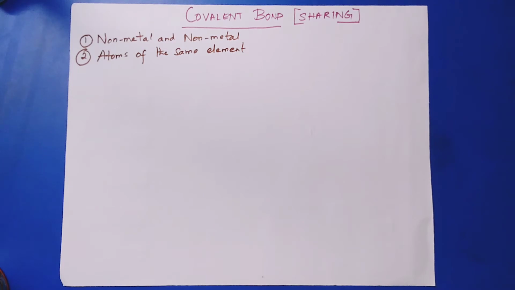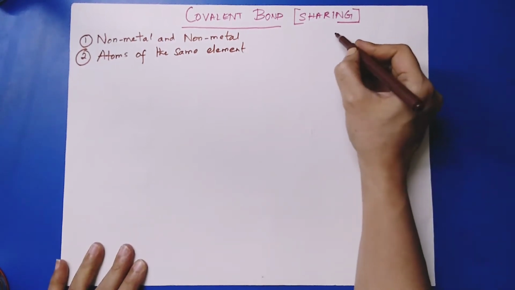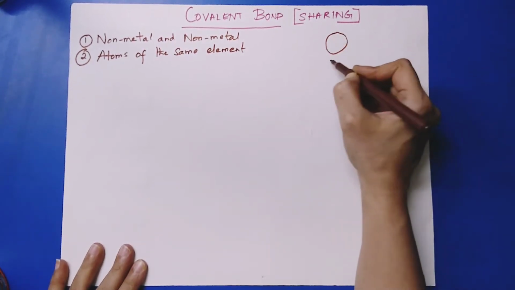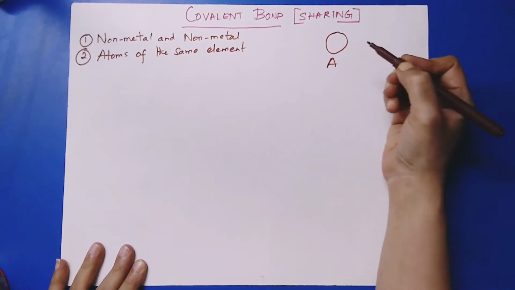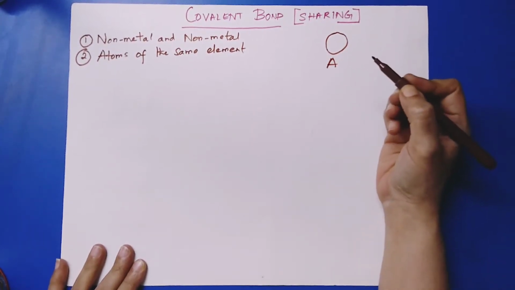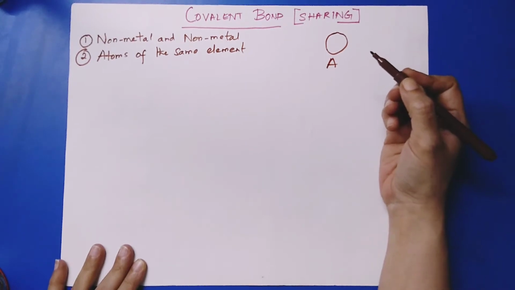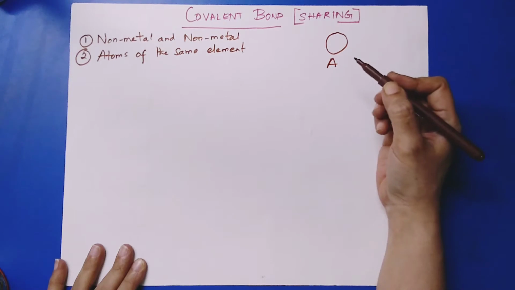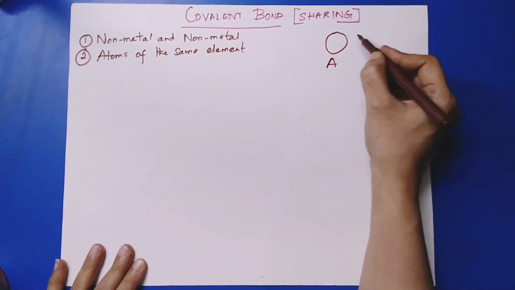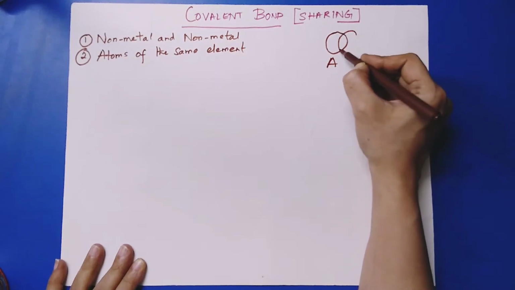So what does this exactly mean? Suppose there are two atoms A and B. So A says to B, come on boss, I need to attain stability. So please share some of your electrons with me to help me reach the noble gas configuration. But don't worry, in return, I will share some of my electrons with you so that you can also become stable.